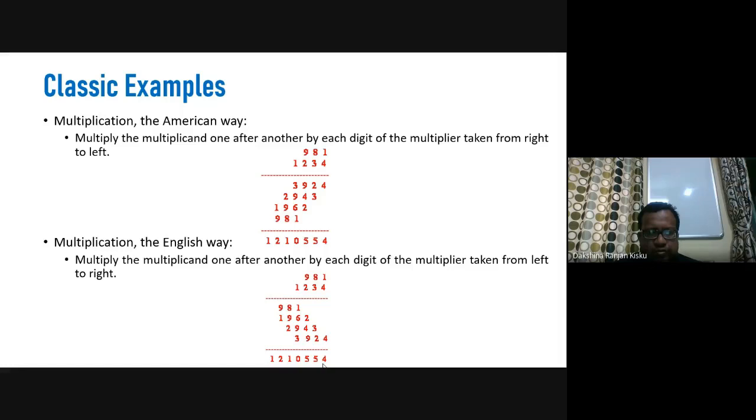Among these two algorithms, which will give us the efficient result? That is subject to analysis. First we design the algorithm following these two ways, then we go for the analysis. Analysis will tell us which algorithm will give us the efficient result, and how fast the algorithm will be executed on a computer.